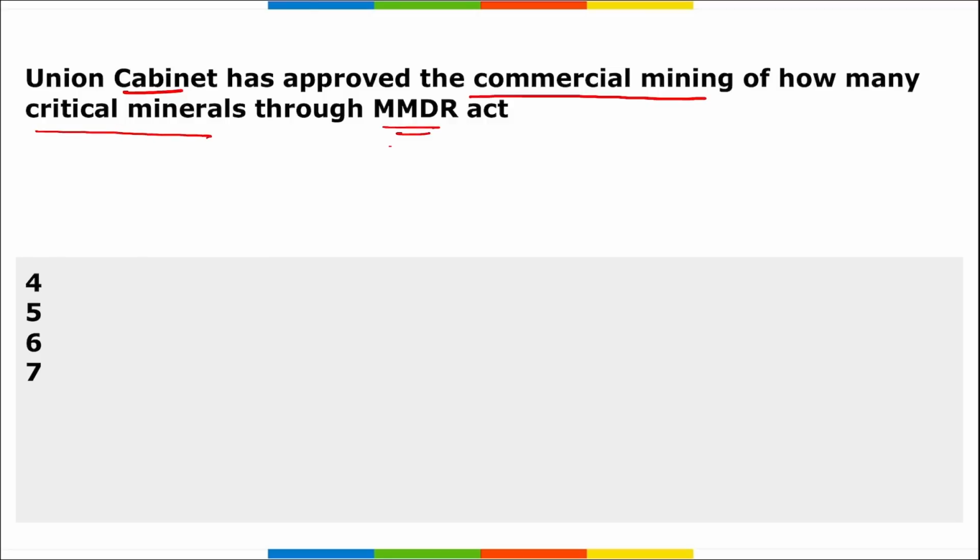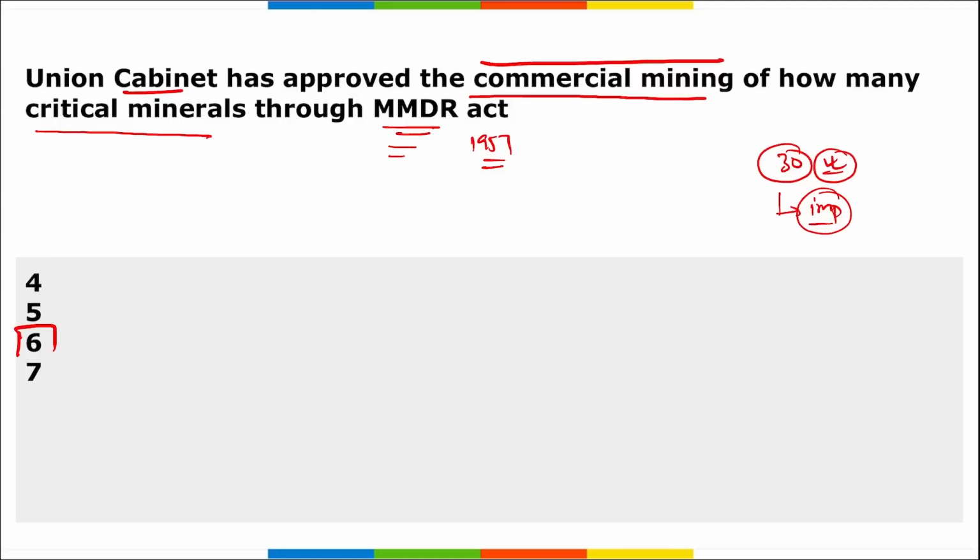First of all, you should know what this MMDR Act is. It stands for the Mines and Minerals Development Act of 1957. And we know recently 30 minerals were approved by the government that were considered important for the growth of the Indian economy, right? And recently the Union Cabinet, chaired by Prime Minister Narendra Modi, has approved the commercial mining of how many minerals? So commercial mining of 6 minerals has been recently approved.